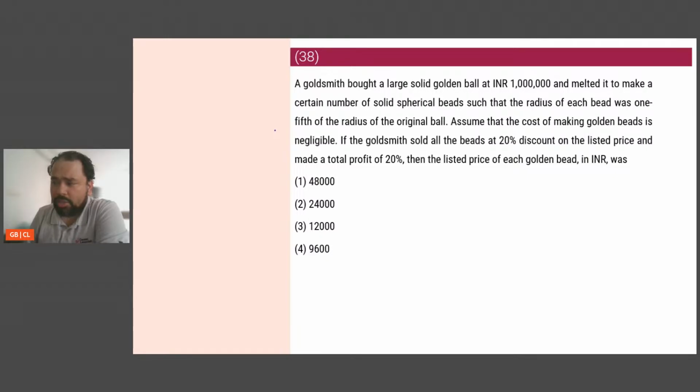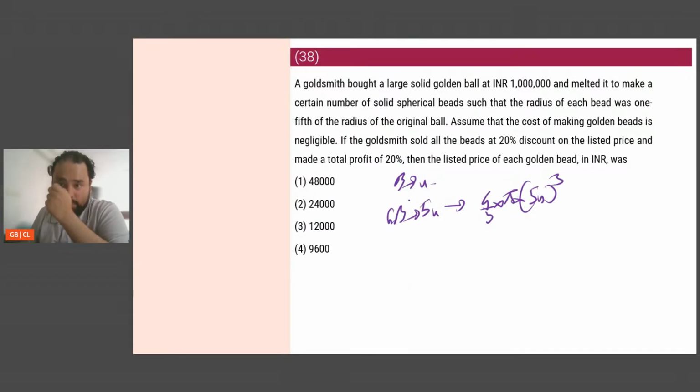Okay, so let's assume the radius of each bead is r. So the golden ball's radius will be 5r, and its volume will be 4/3 pi into 5r whole cube. The volume of each bead is going to be 4/3 pi r cube.